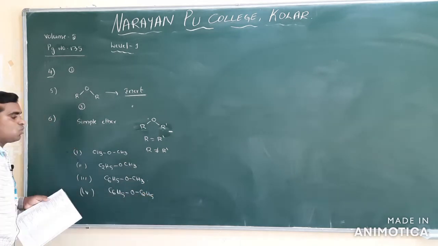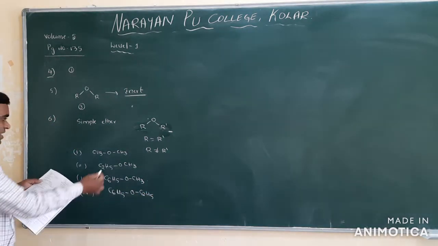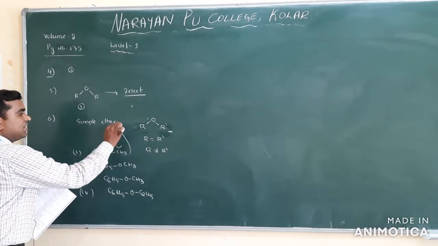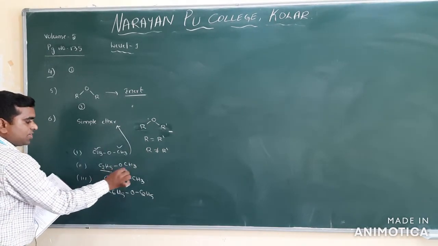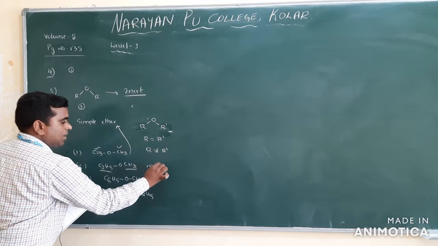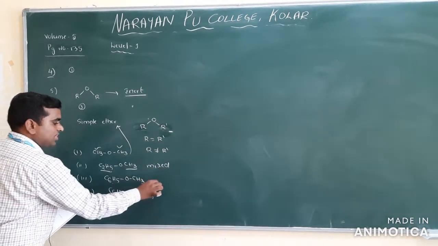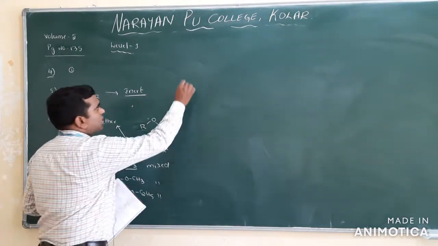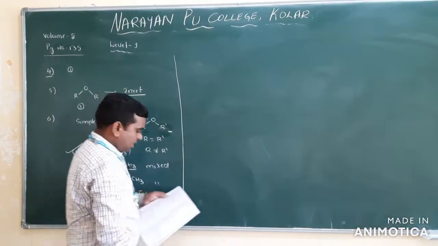They are asking which one is the simple ether. Both the alkyl groups here are the same, so it is the simple ether. Here C2H5 and here CH3, it is a mixed ether, and here also it is a mixed ether, and this is also a mixed ether. So the correct one is option 1.